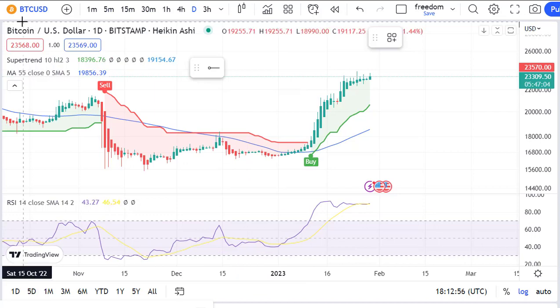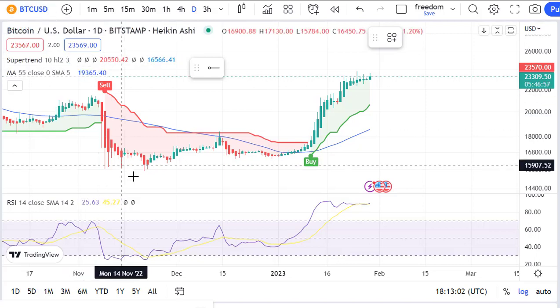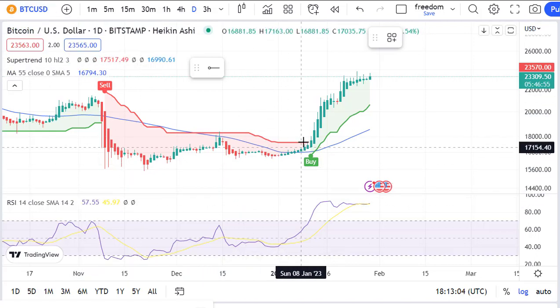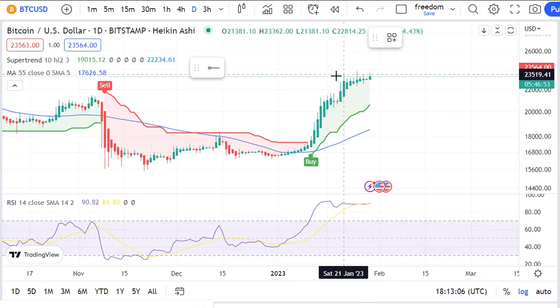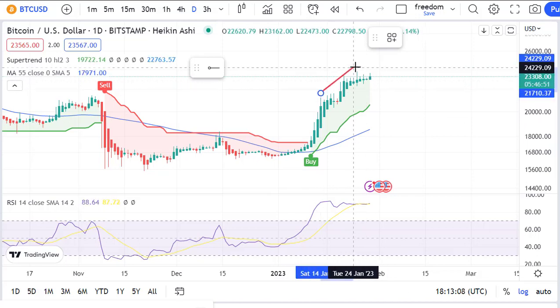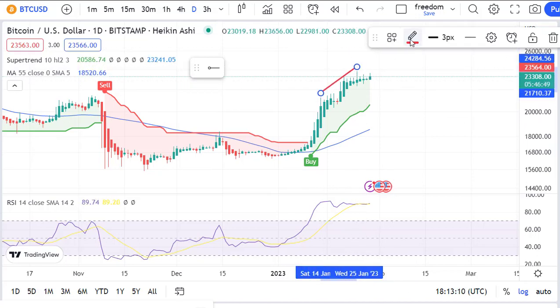At the end, we come to cryptocurrencies and examine the Bitcoin chart as an example. As I said in the past, we have seen a good price increase for cryptocurrencies, which has led most analysts to conclude that this year will be a good year for cryptocurrencies.